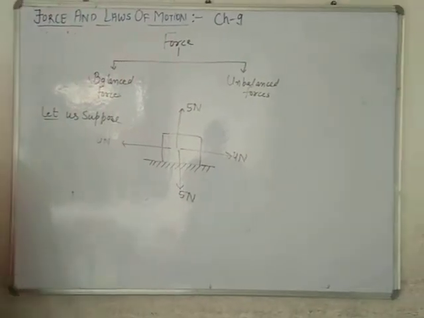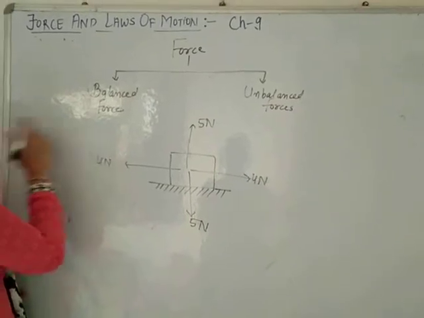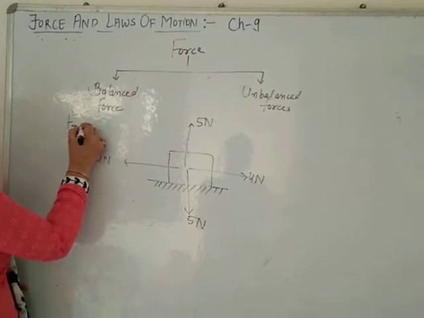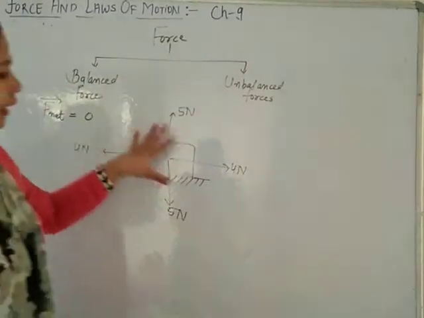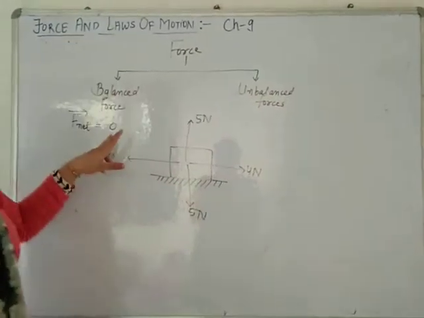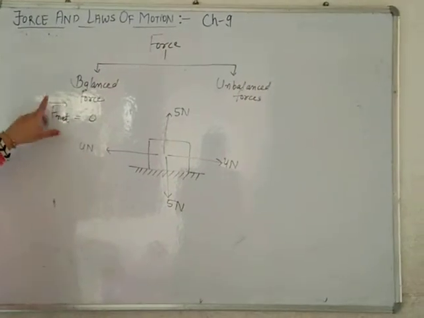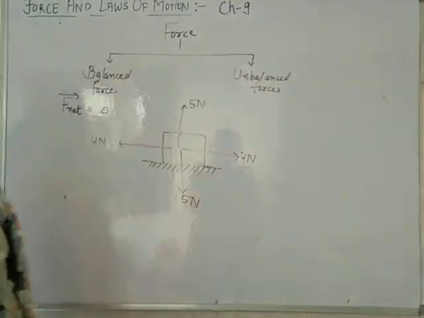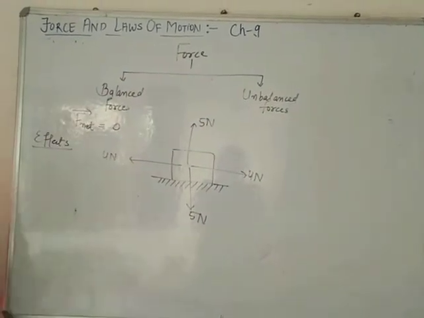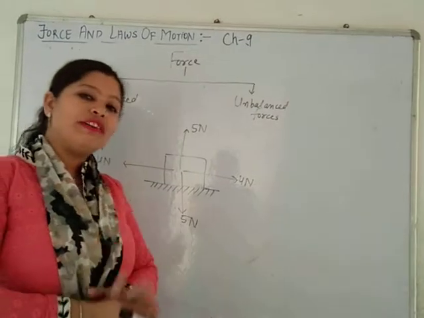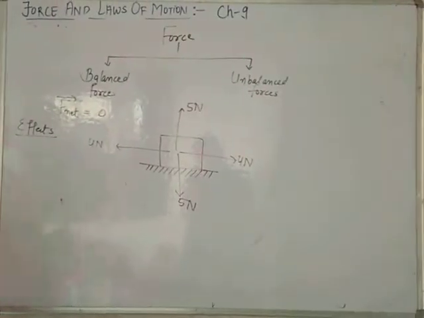What does it mean? If a large number of forces are acting on a body in such a way that the net force, the resultant force of all the forces acting on the body, results in 0, then the forces are said to be balanced forces. It means the net force, the total effect of force, is 0. What are the effects of balanced forces? In the previous video I taught you the effect of general force. Now I am teaching you what balanced force can change.